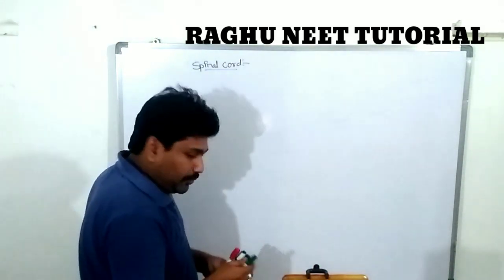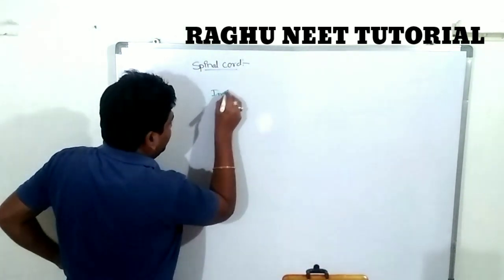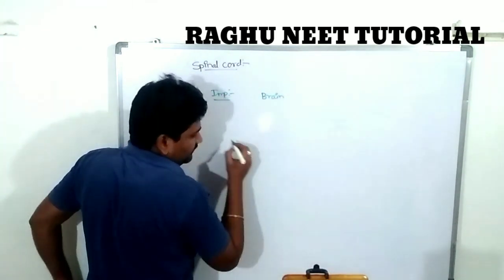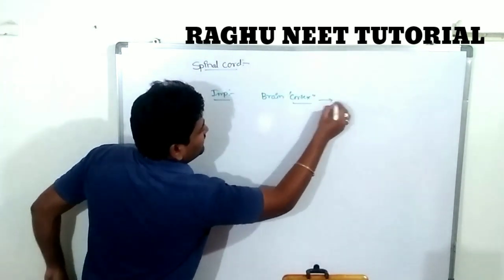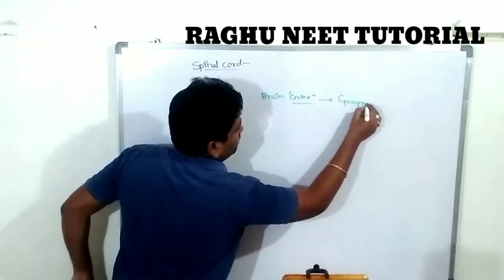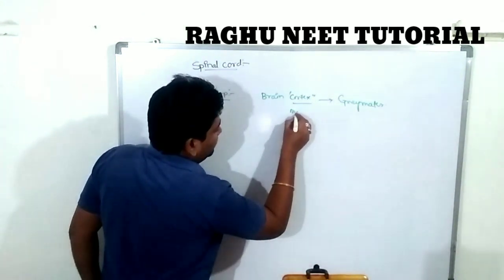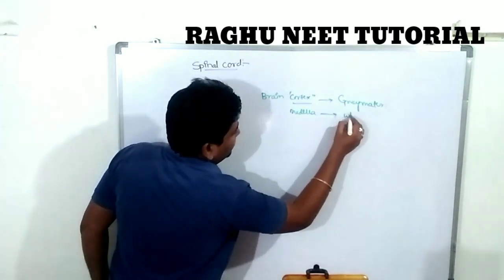One of the most important points, note it down, everyone. In the brain, the cortex is where the gray matter is present. In the medulla of the brain, the white matter is present.